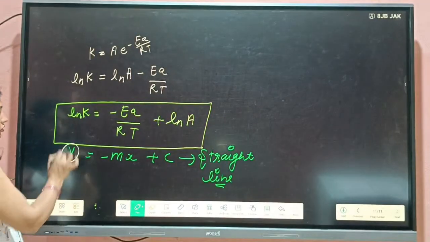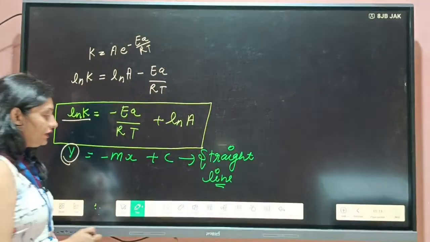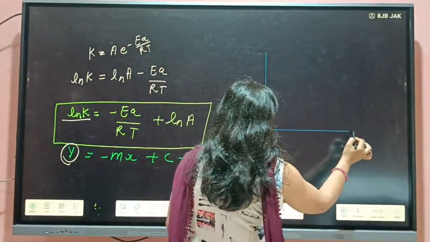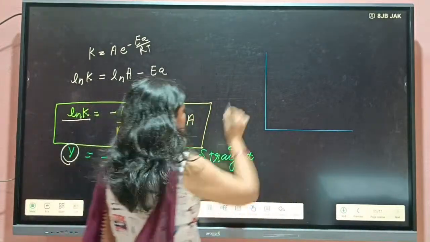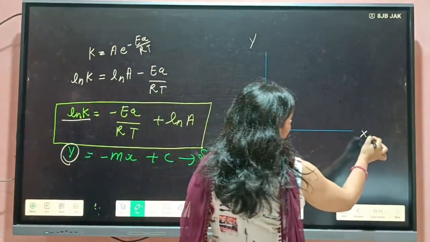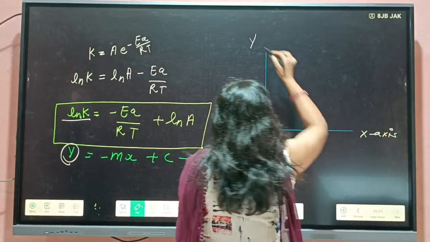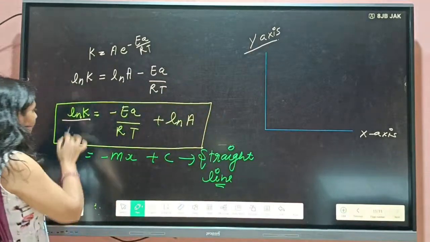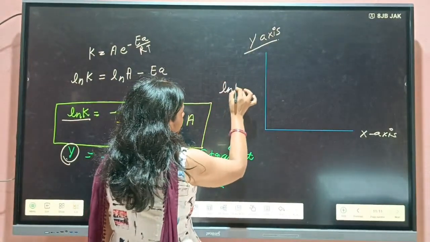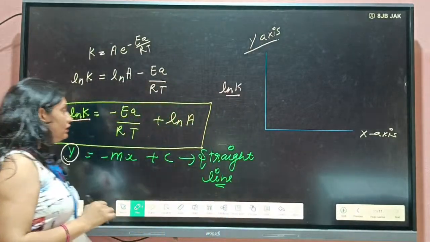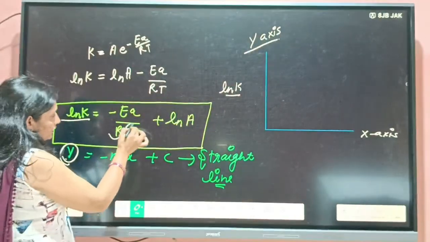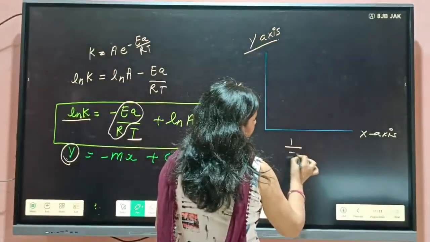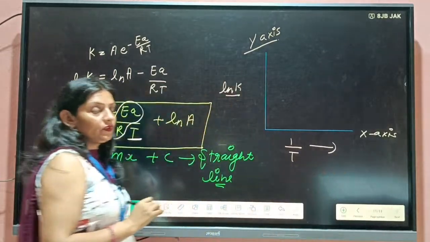On the y-axis you will take ln k. This is the y-axis, this is the x-axis. At y you will take ln k, then at x you will take 1 by T. Okay.